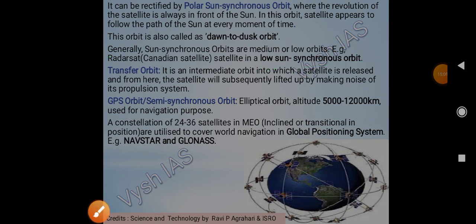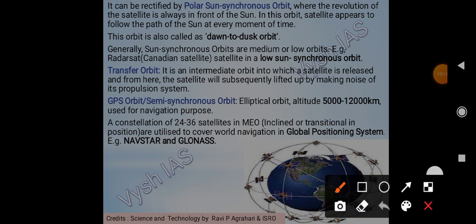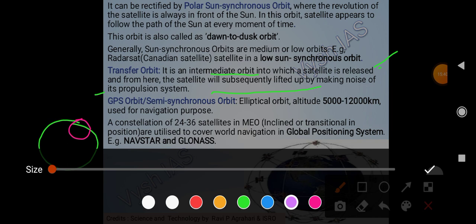Then we have the transfer orbit. The name suggests it has to be transferred. It is the intermediate orbit in which a satellite is released, and from here the satellite will subsequently be lifted by its propulsion system. Right now a satellite is placed in this orbit, but it has to traverse some other path. It has to go somewhere else.